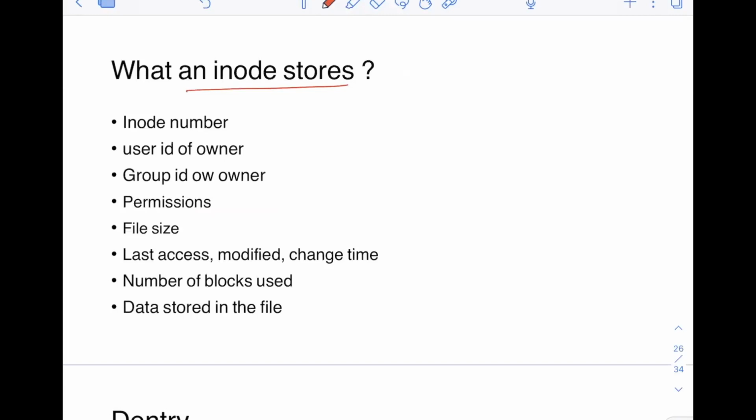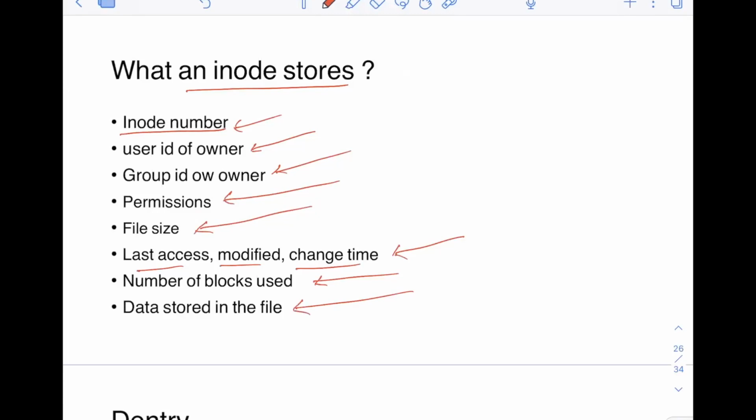Now, what does an inode store? Of course, it stores information about a file. The inode number is there because you need to uniquely identify each inode, as there can be a lot of inodes. Then a file has the user ID of the owner, the group ID of the group owner, the permissions for the file, the file size, the last access, modified, and change times, and how many blocks the file is using. All of this is stored in the inode.